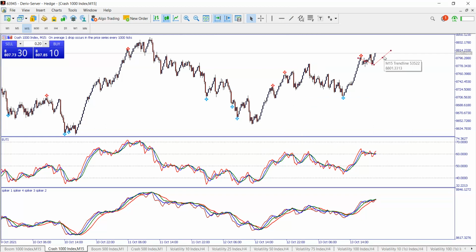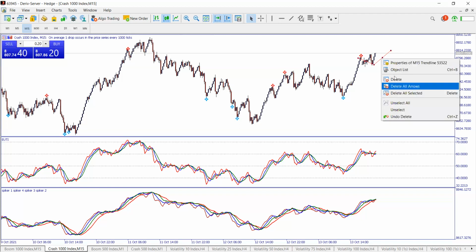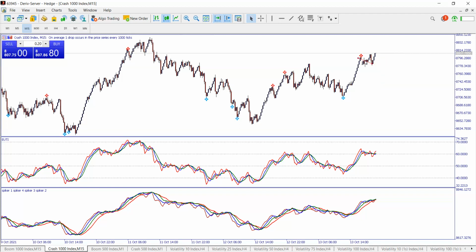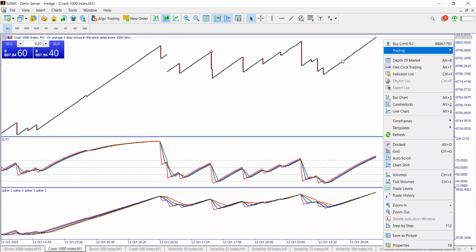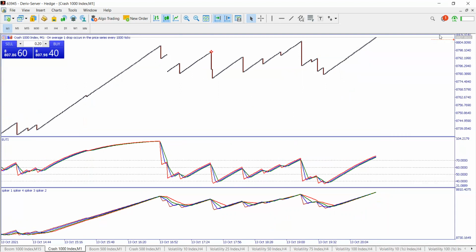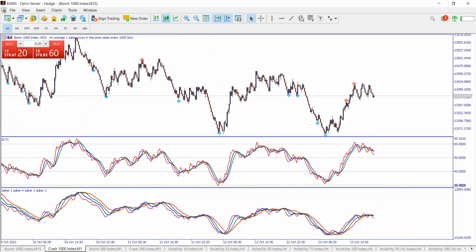I come from M15, then I come to M5. So now on this Crash 1000, believe me, very soon, it is going to spike, but a spike on this one, due to its behavior, will be small, then it will continue going up until it can spike big. So I hope it will spike when you are still here or after, but then the difference is the same.